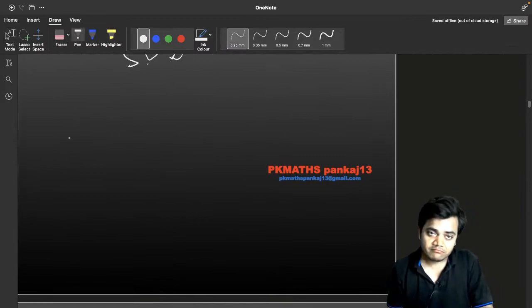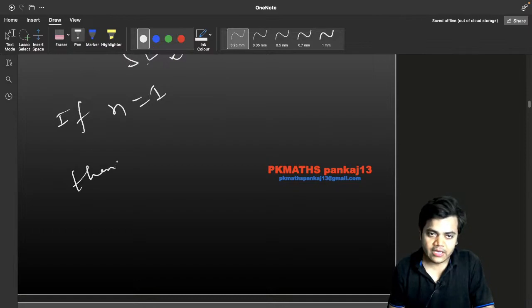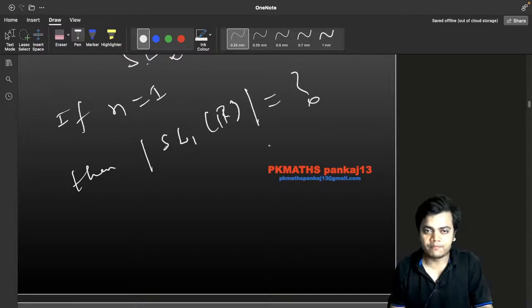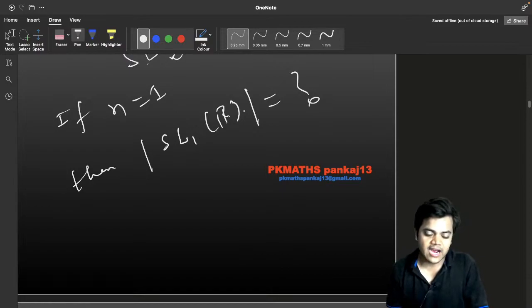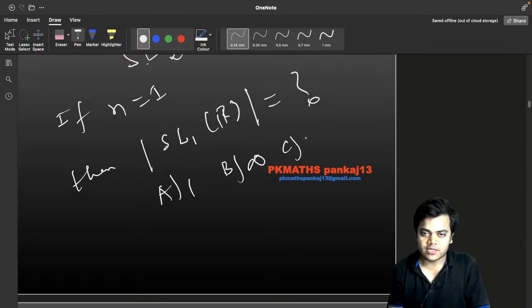Yes or no? You have to be a bit careful to say. If n is equal to 1, then what would you like to say about the order of SL1R? What will be the order of this group? Option A is 1, option B is infinity, option C is 5, option D is none.